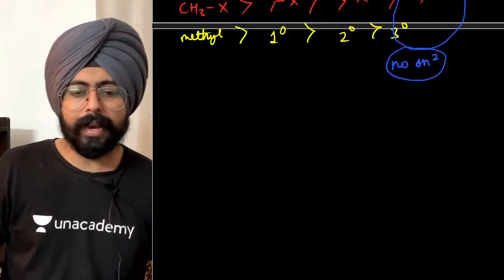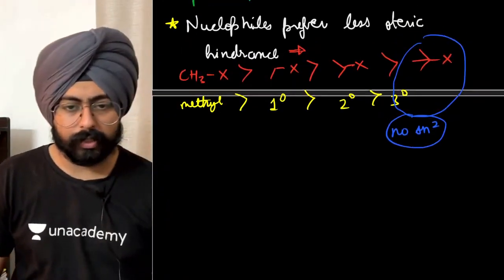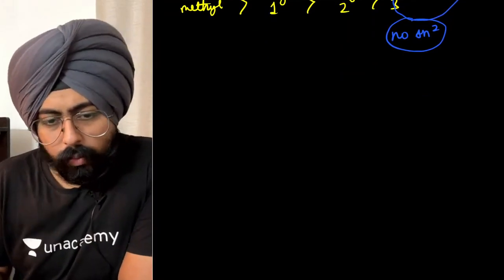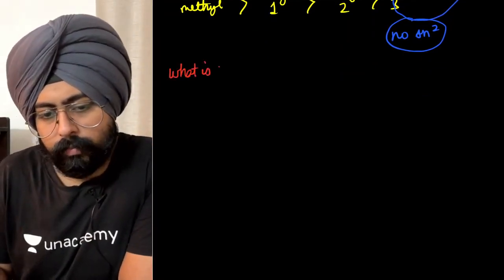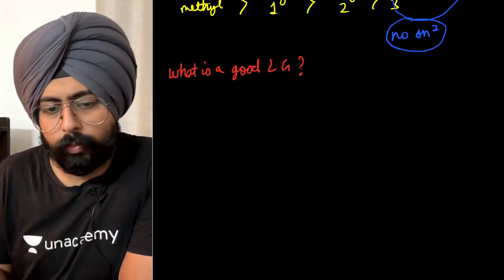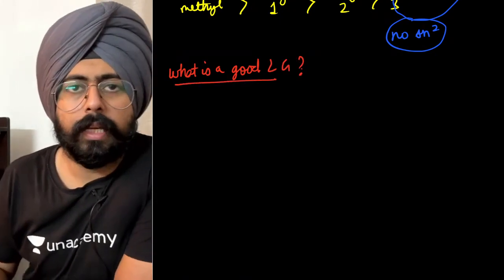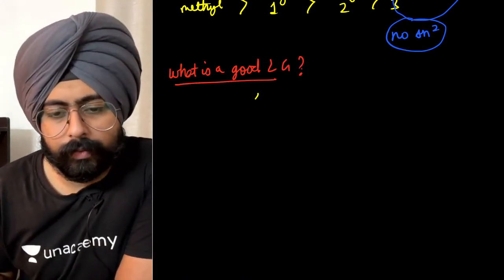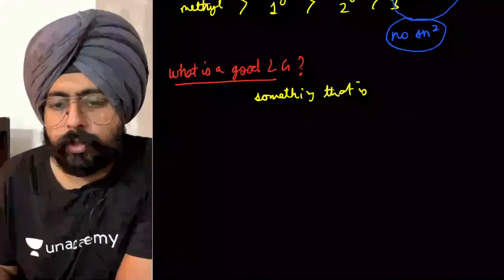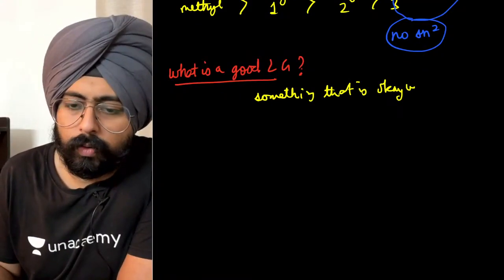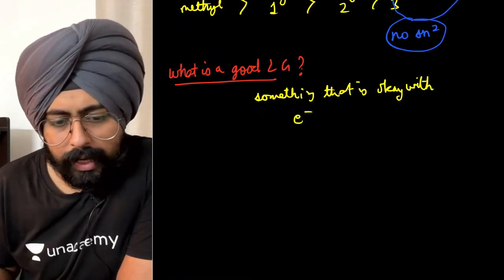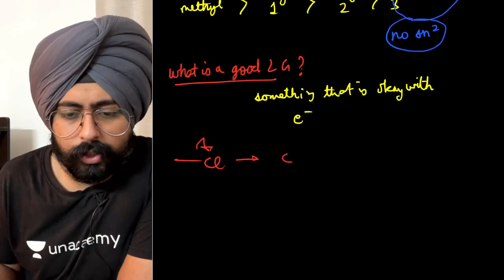Okay, that is done. Now my dear friends, the next thing is to discuss the leaving group. So I'll go to a new page here. And what is a good leaving group? A good leaving group is something that can keep its electrons easily. Yeah, something that is okay with electrons. For example, if you break apart the chlorine bond, it turns into Cl negative.